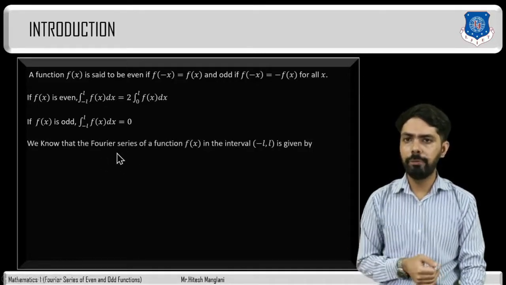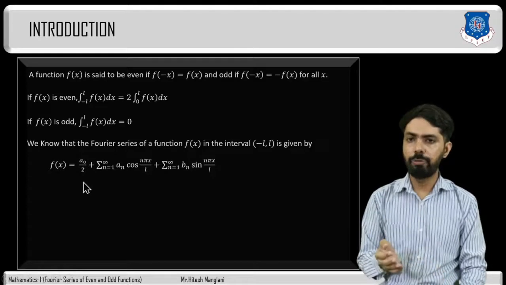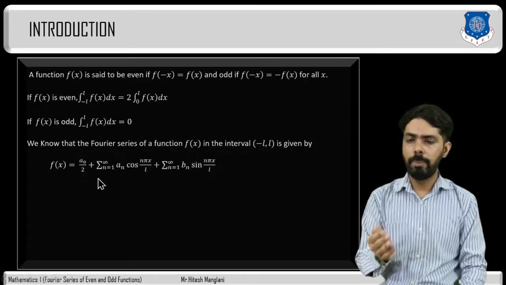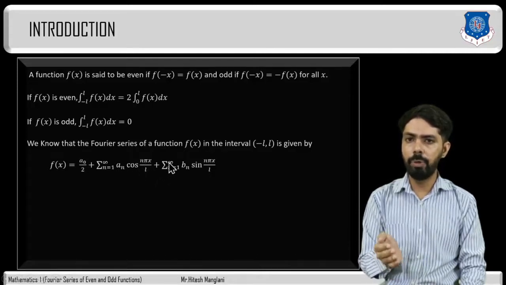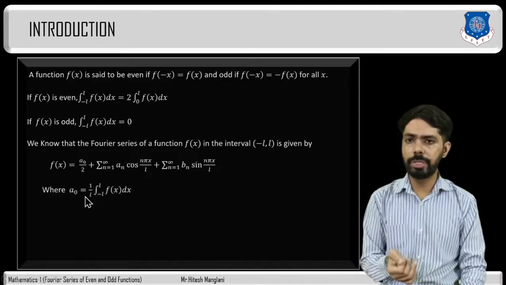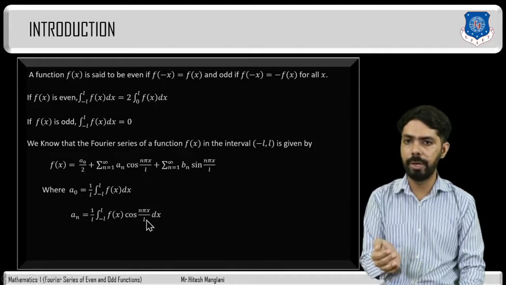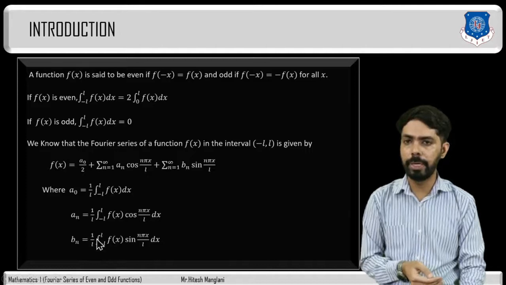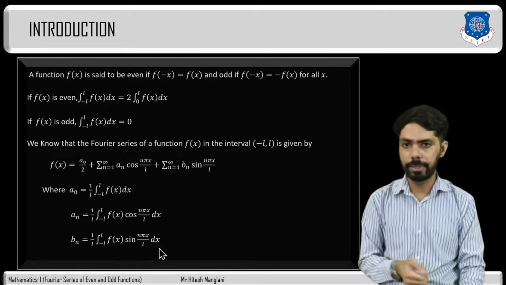Now we know that the Fourier series of a function f of x in the interval minus l to l is given by f of x is equal to a0 divided by 2 plus sigma n equal to 1 to infinite an cos n pi x divided by l plus sigma n equal to 1 to infinite bn sin n pi x divided by l, where a0 is given by 1 divided by l integration minus l to l f of x dx, and an is given by 1 divided by l integration minus l to l f of x into cos n pi x divided by l dx, and bn is given by 1 divided by l integration minus l to l f of x sin n pi x divided by l dx.